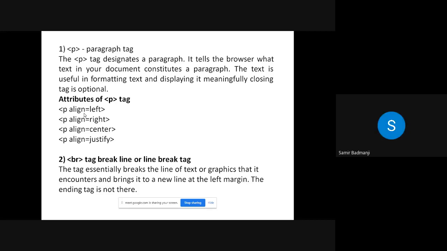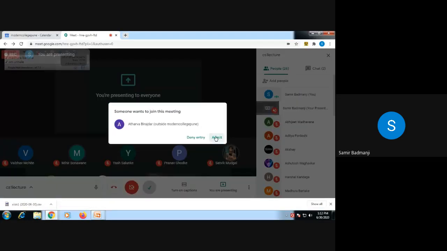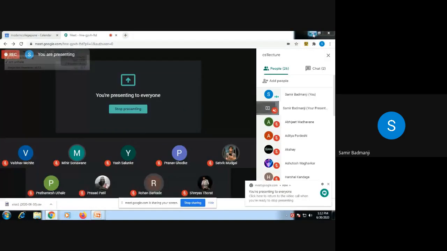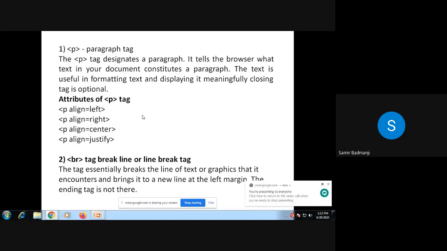Align. Okay, so see how the attribute has to be used. Now you can see this P. See, we have not closed this tag. This is the starting and this is the ending. So paragraph align equal to left means whatever text you write will be aligned to the left. If you say align equal to right, it will be aligned to the right. If you say align to the center, the paragraph will be aligned to the center. Justify means it will be aligned on both the left and right sides.